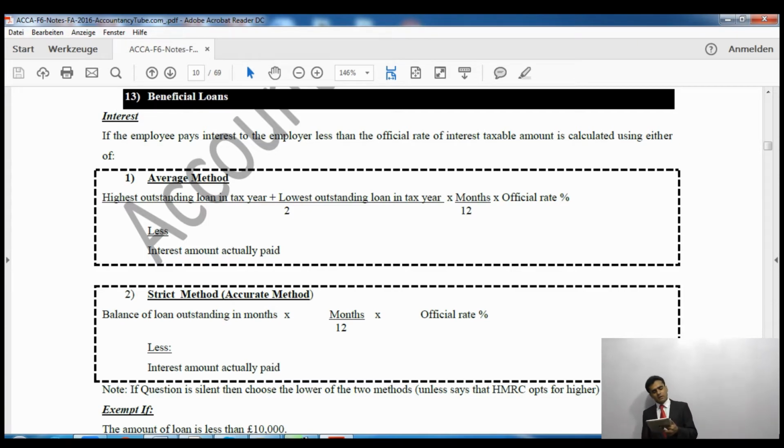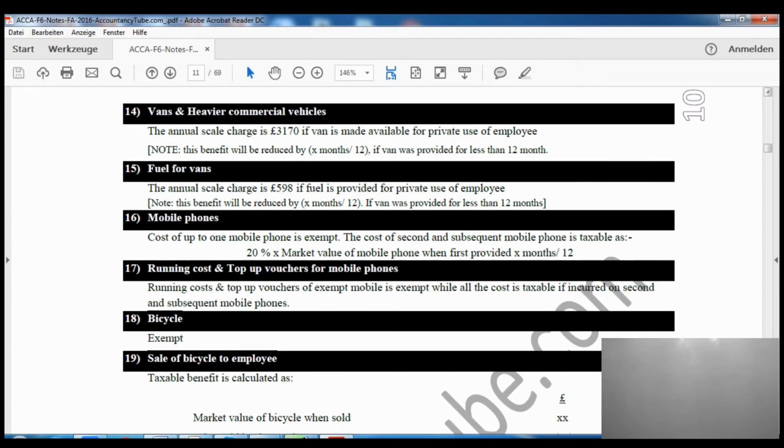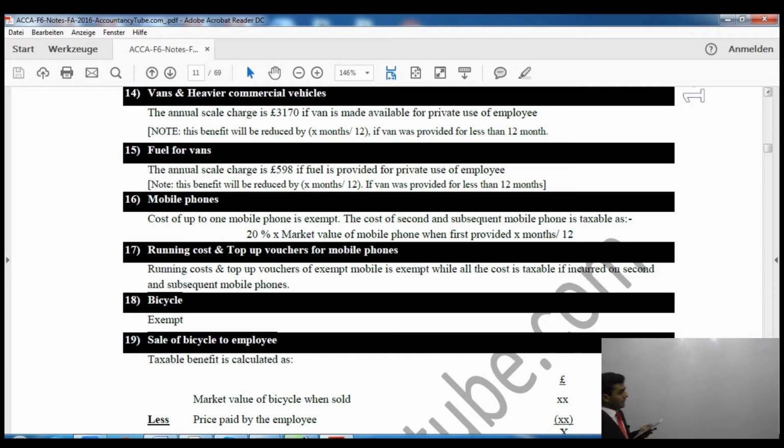On page number 10, now benefit number 14 starts. It says vans and heavier commercial vehicles. Now the annual charge is 3170 if the van is made available for private use for employees, and we'll have to multiply by months over 12 if it is provided for less than 12 months. Fuel for van is 598, and again if it is less than 12 months, we'll have to multiply by months divided by 12.